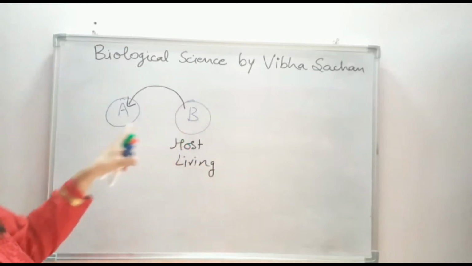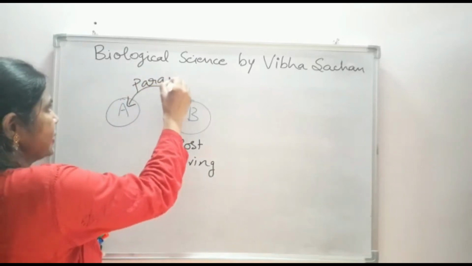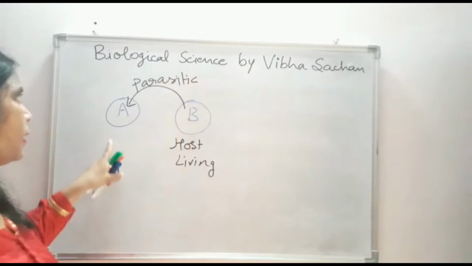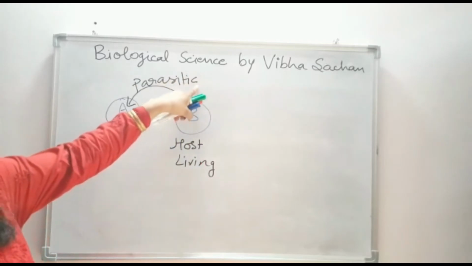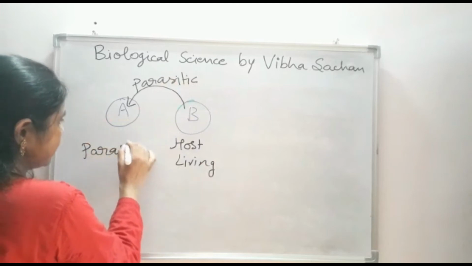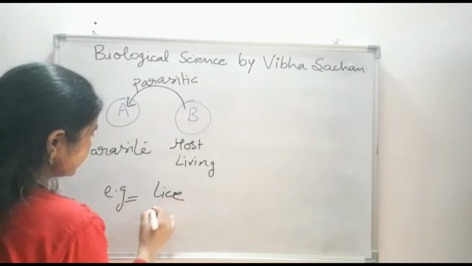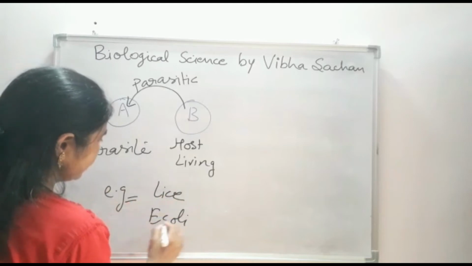In this situation, the relation between A and B is known as parasitic, and this mode of nutrition is the parasitic mode of nutrition. Here A is known as the parasite. Examples for this are lice, E. coli, etc.